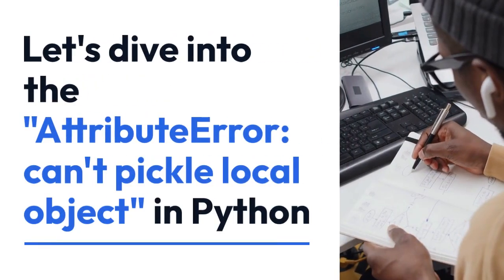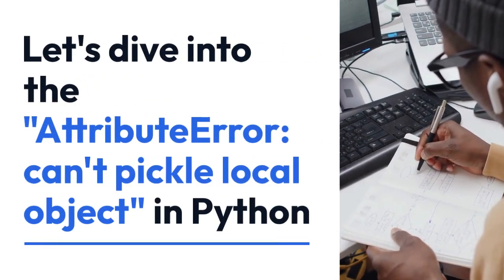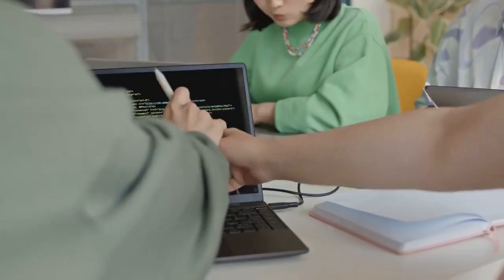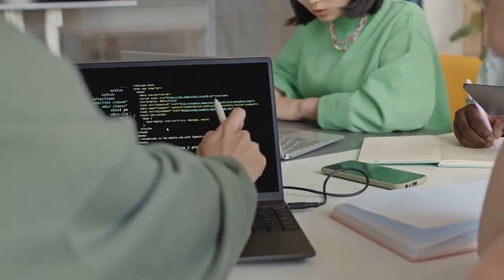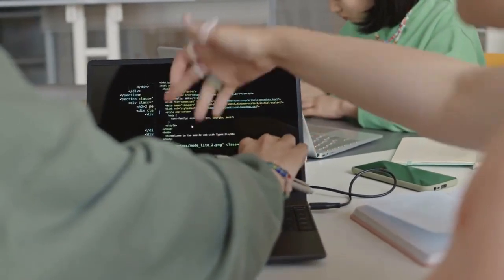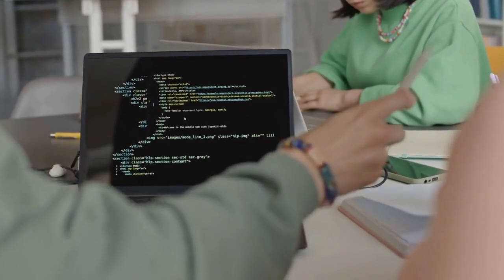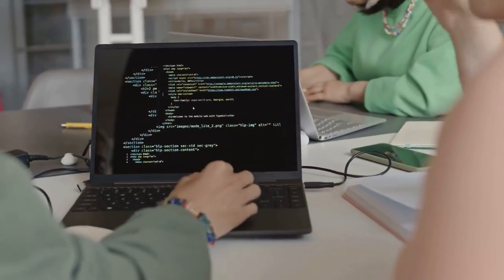Let's dive into the attribute error: can't pickle local object in Python. This error usually pops up when you try to serialize, save or send, an object that contains a reference to a function or a variable defined locally within a function.